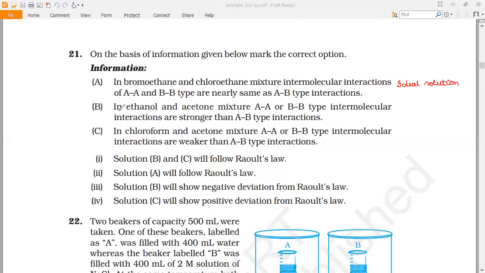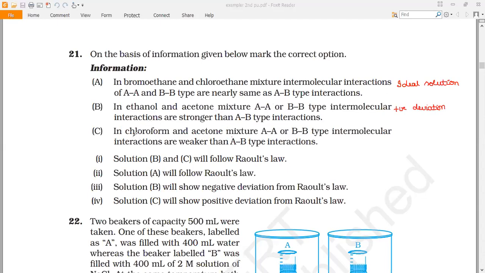Information B: in ethanol and acetone mixture, AA or BB interaction, solute-solute or solvent-solvent, is stronger than solute-solvent interaction, so AB is weaker than AA and BB type. That explains a positive deviation showing solution.